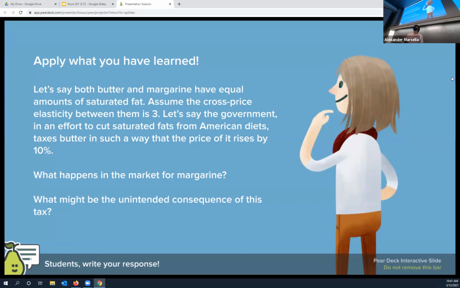So that tells us something about their relationship if you don't already know what their relationship is. And let's say the government wants to cut saturated fats out of American diets. And so they put a tax on butter in such a way that the butter price goes up by 10%. Knowing what you know about the way related goods interact, knowing what you know about this cross price elasticity, tell me what you think might happen.